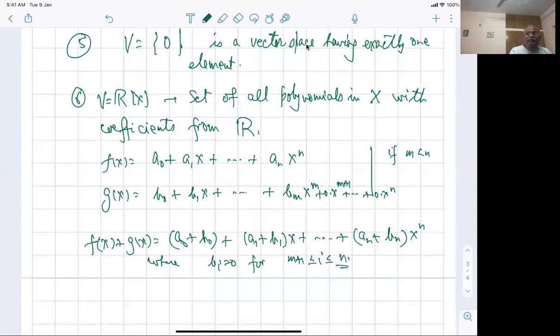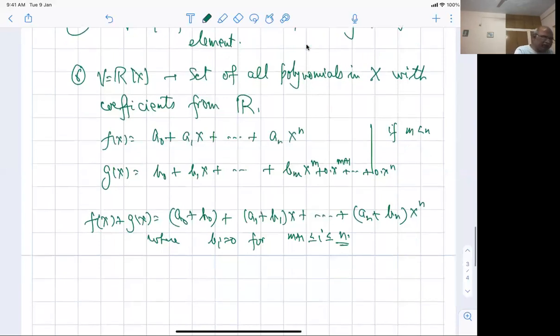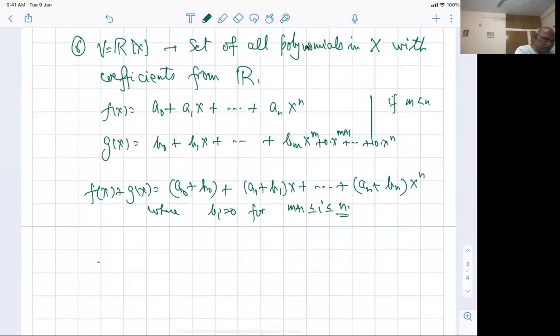Similarly, you can do the scalar multiplication, multiplying every coefficient. So alpha times f of x is alpha a0 plus alpha a1 times x plus so on plus alpha an times x to the power n. All right. And you can see that all the properties are satisfied. So this is about all the polynomials that I have.